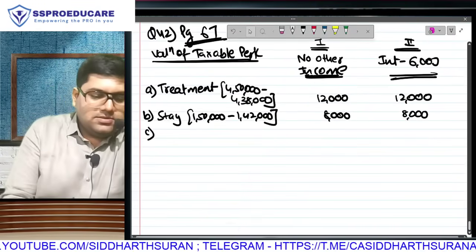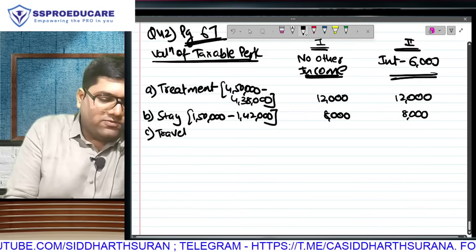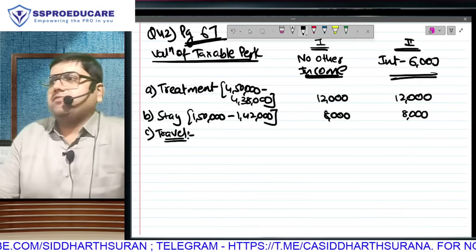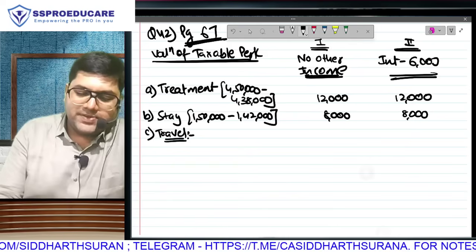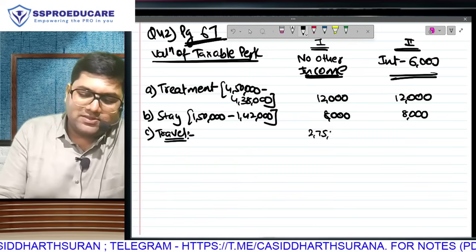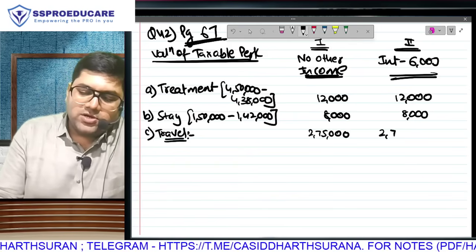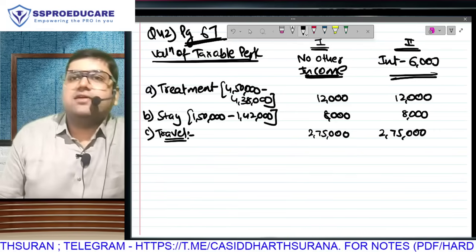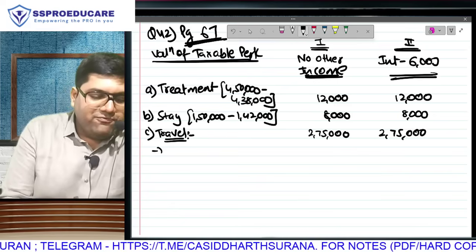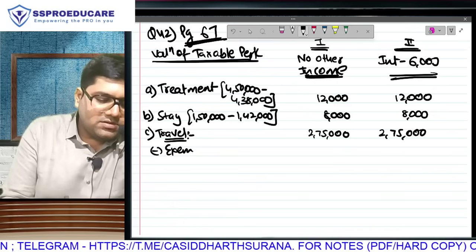And last, listen, whatever is the travel expense will be taken in lump sum. The travel expense incurred by the employer is 2,75,000. Because here we are not sure whether we will give the exemption.